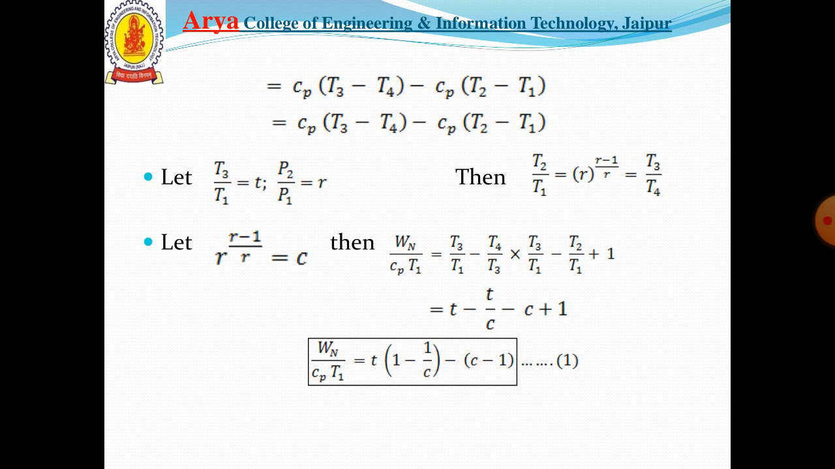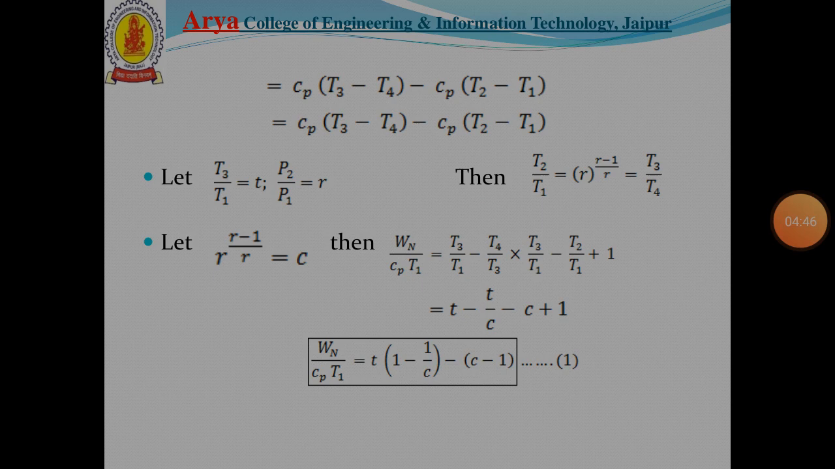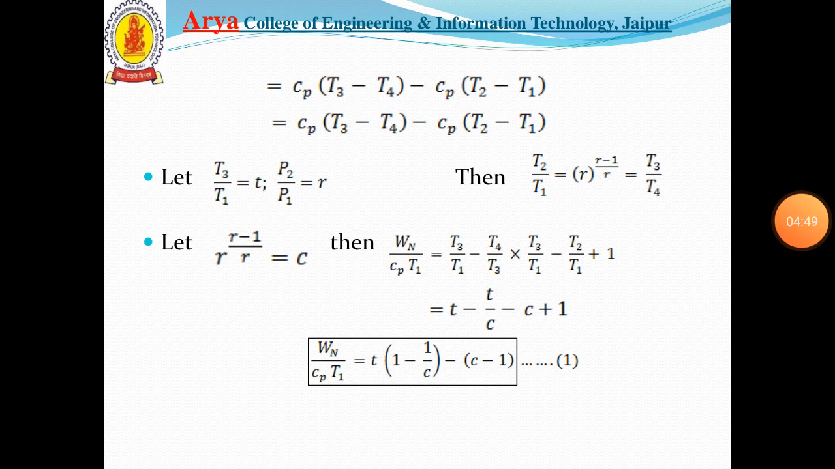Now the specific work output, that is, net work done per unit heat supplied, is equal to T3 upon T1 minus T4 upon T3 into T3 upon T1, minus T2 upon T1 plus 1. That equals T minus T upon C minus C plus 1, that is, Wn upon Cp T1 equal to T, which can be taken as common, T into (1 minus 1 upon C) minus C plus 1, that is equation 1.